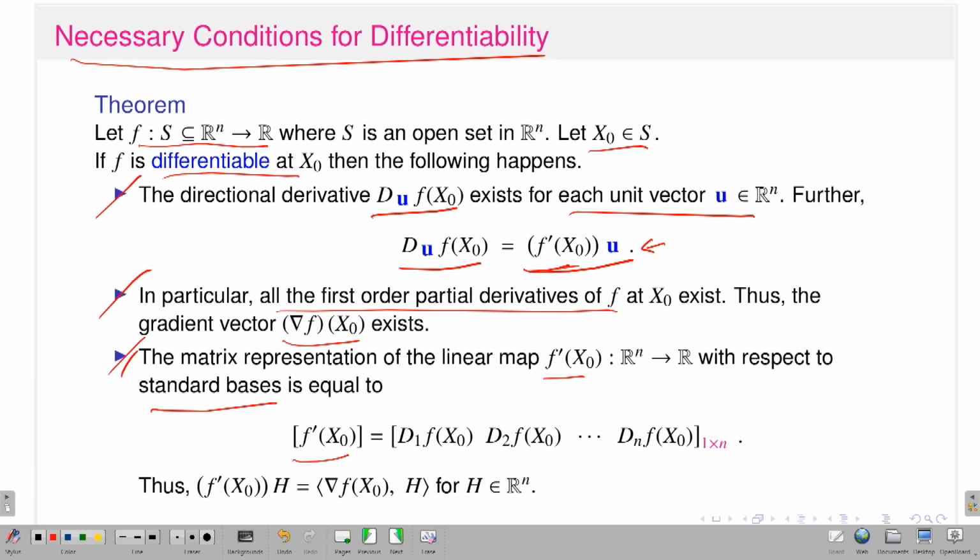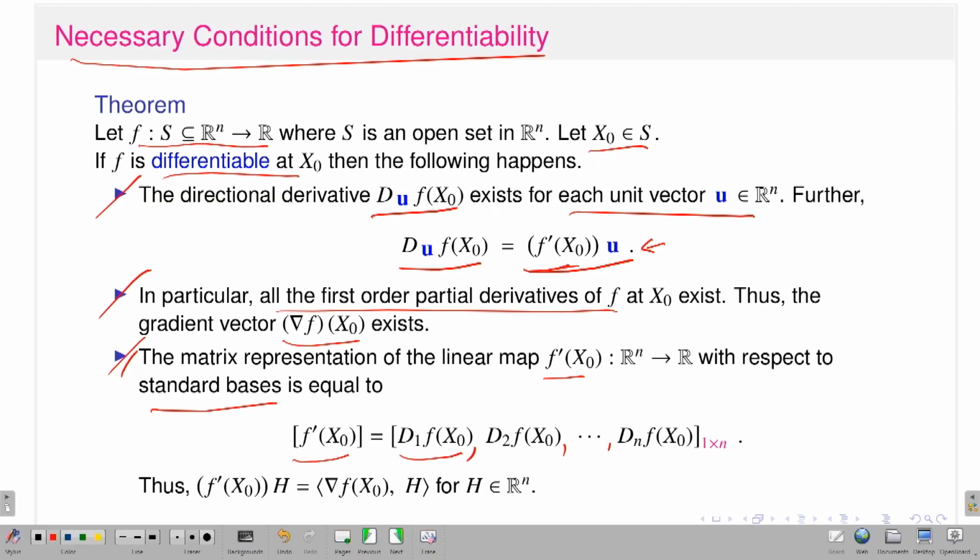These are the components. Since all the partial derivatives exist at the point x naught, the first component is del f del x1 at the point x naught, the next one is del f del x2 at the point x naught, and the nth component is del f del xn at the point x naught. So this is the corresponding matrix representation.